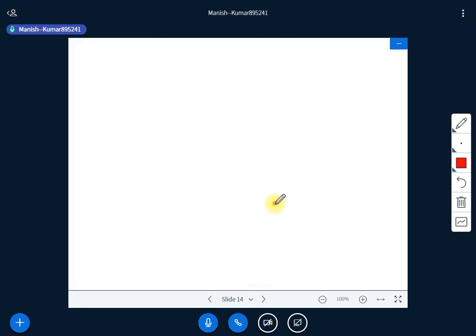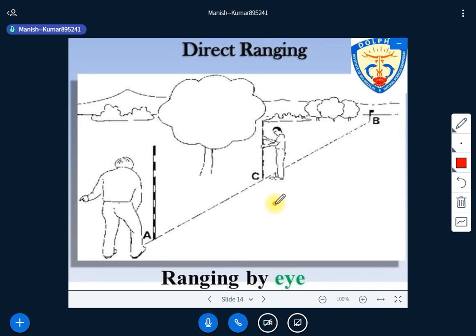And again, if the term ranging has to be used, it means we have to put intermediate points. So just look at here. That is the direct ranging. It means point A and point B are visible, so this ranging by eye has to take place in this line. Intermediate points have to be located. You can easily look at that, isn't it?